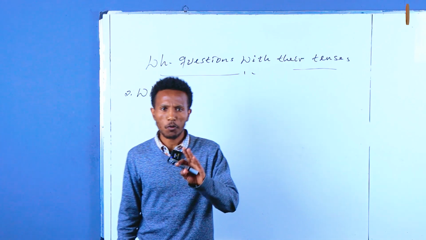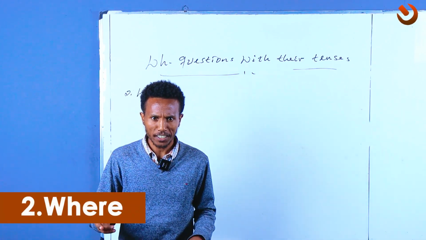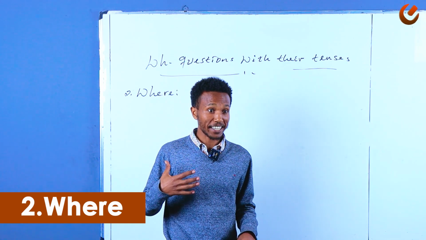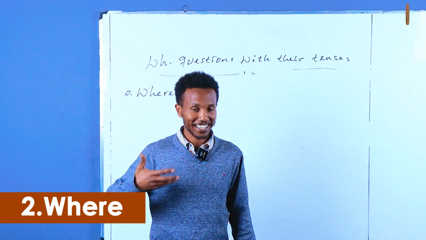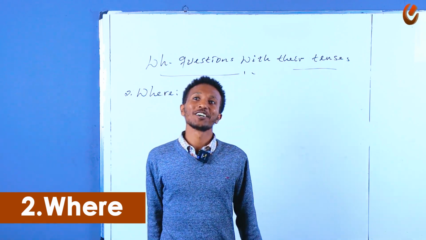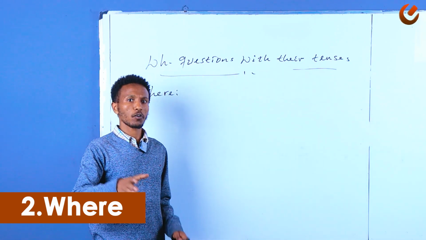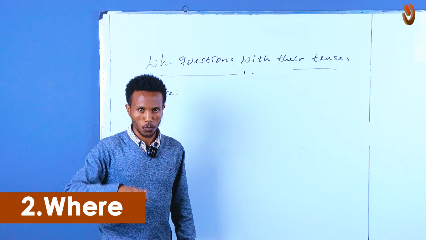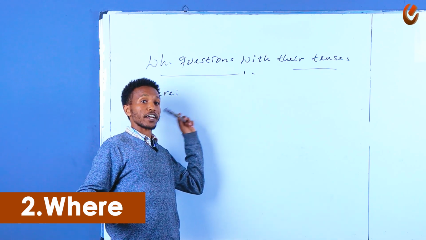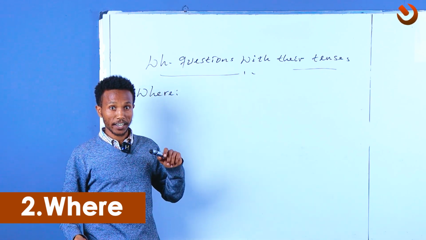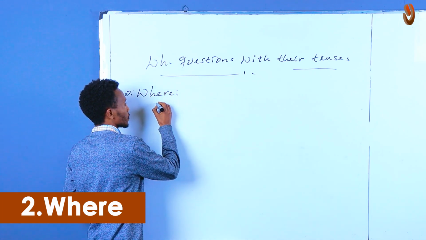All right, so the second WH question is going to be where. Can you guys say where? Say it, where. Nice. Do you guys know the pronunciation for where and were? Were is going to be the past tense of are, but the other one is going to be where. This is where.